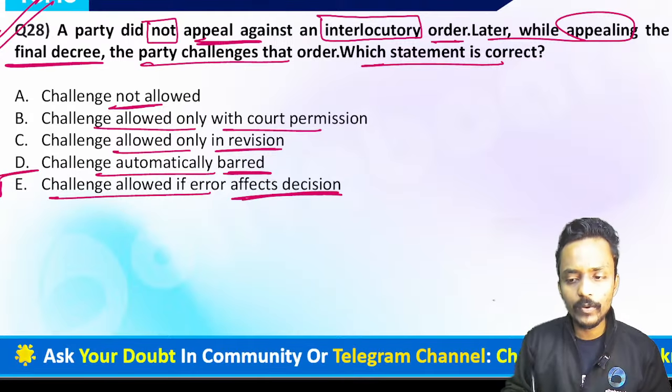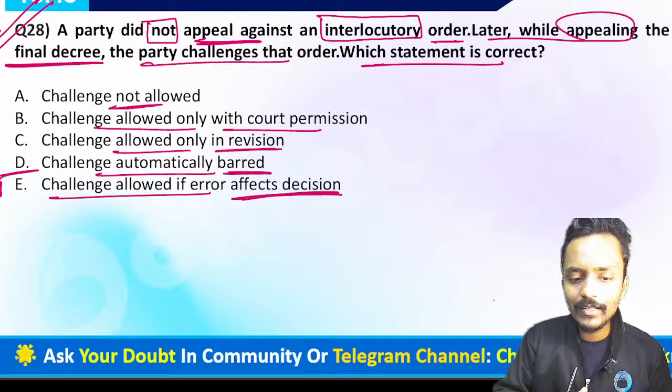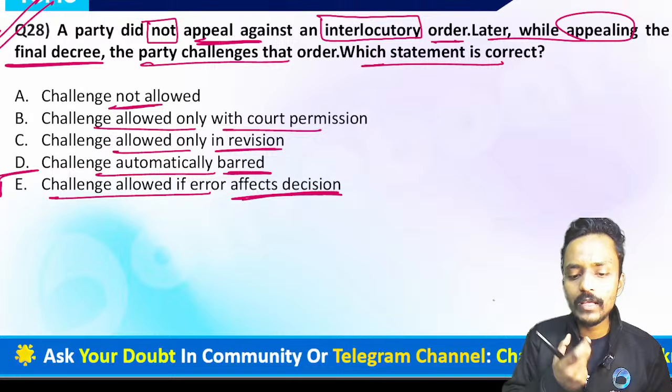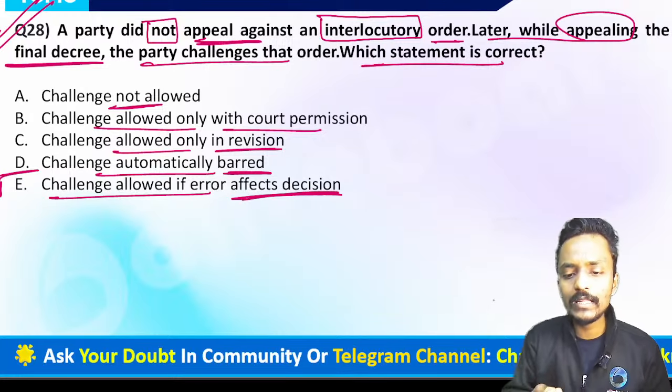Otherwise the challenge shall not be allowed at all. So while appealing the final decree, if any party wants to challenge the order, and if that particular decision has been influenced by some error that will affect the decision, only then the challenge shall be made. Otherwise the challenge shall not be allowed at all. So if you are selecting option number E, yes, we can say option number E is absolutely correct.